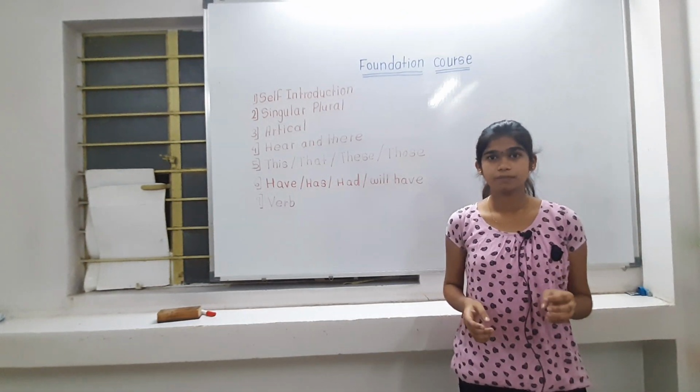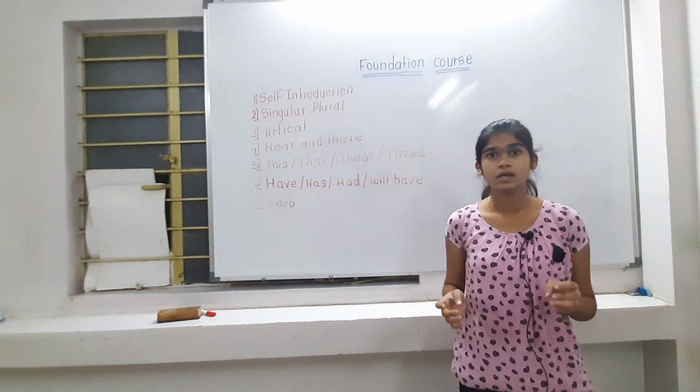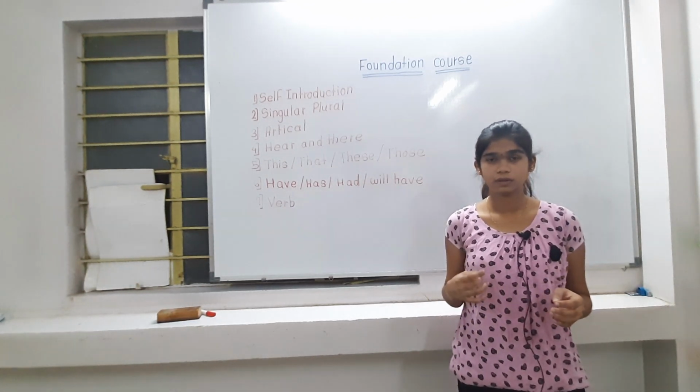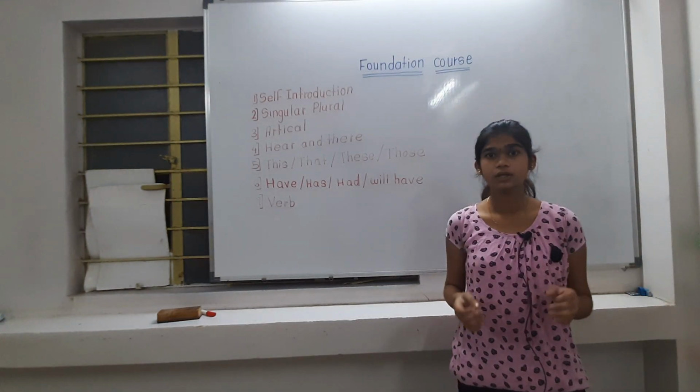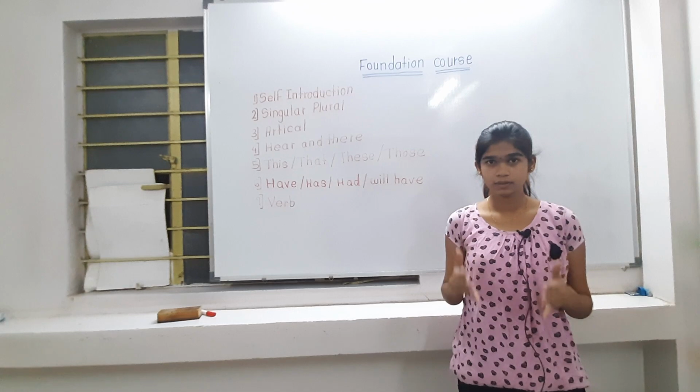Our first is possession, which means this thing is in my mind, but I am not the owner of that thing. Second, mind thing means sometimes I am the owner, sometimes not the owner. Third, ownership, I am the owner of that thing. There are some uses in have, has, had, will have.